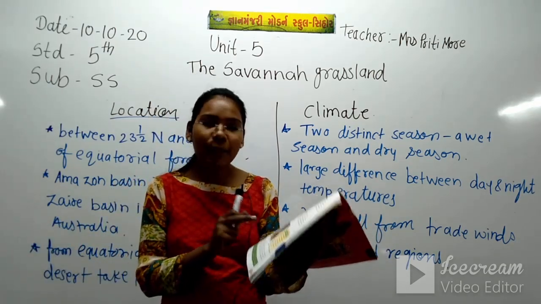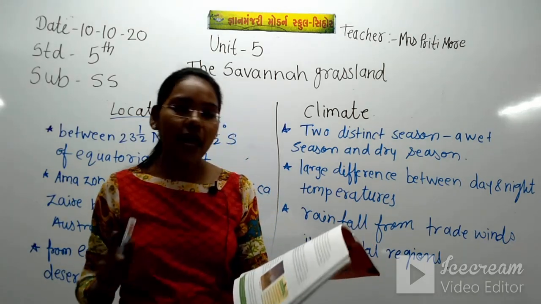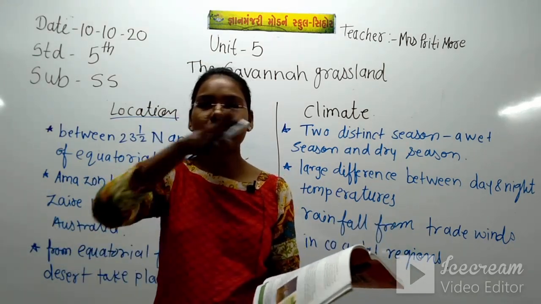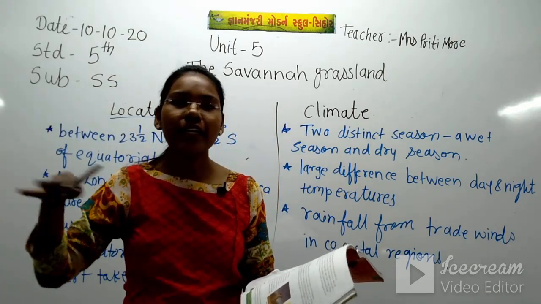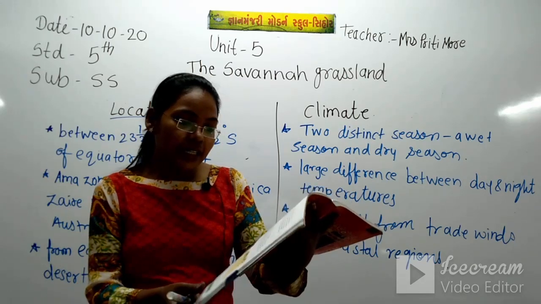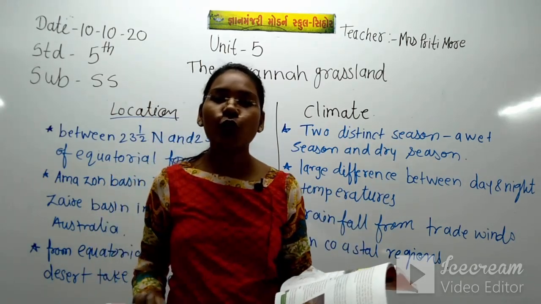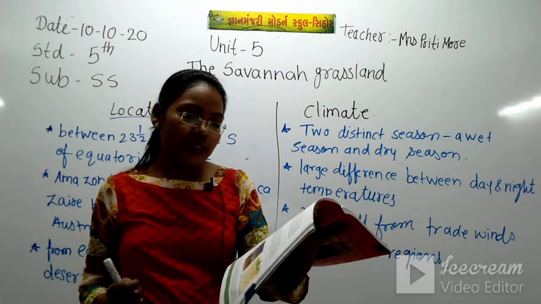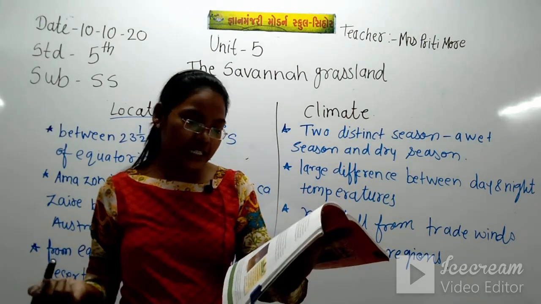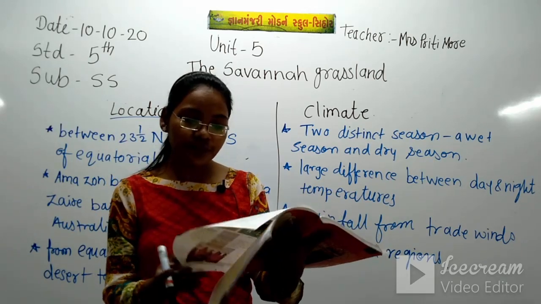In the picture the baobab tree is in umbrella shape, its top is flat and its corners are very narrow, and it can store water also. These trees especially grow in the windy region.